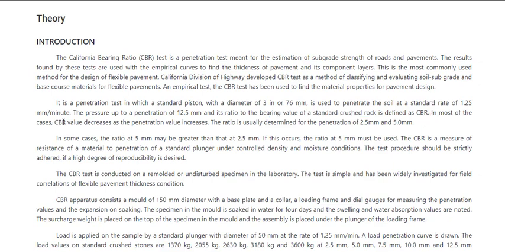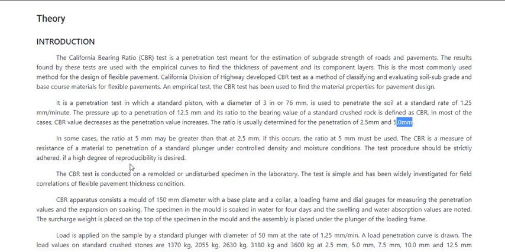In most cases, the CBR value decreases as the penetration value increases. So if you are able to penetrate the soil more, you will get a smaller CBR value. So it is inversely proportional to the penetration. The ratio is usually determined for penetrations of 2.5 mm and 5 mm. These are the standard values that you will check your readings on: 2.5 mm penetration and 5 mm penetration. You'll understand this when you're doing the actual test.